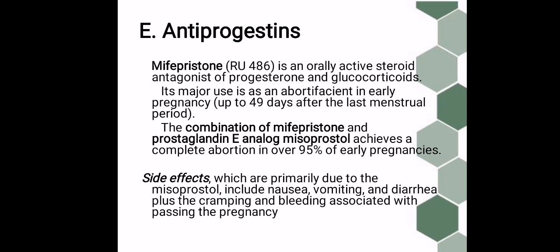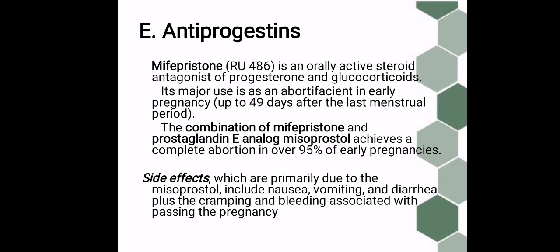So the next is letter E, the antiprogestins. One example is mifepristone, also called RU486. It is an orally active steroid antagonist of progesterone and glucocorticoids. Its major use is as an abortifacient in early pregnancy, up to 49 days after the menstrual period.